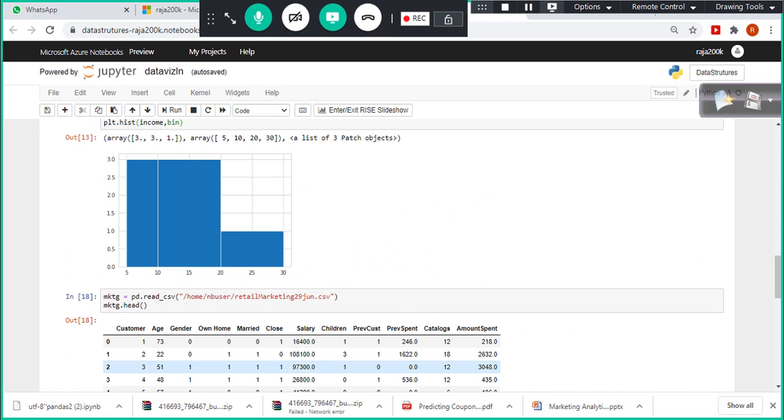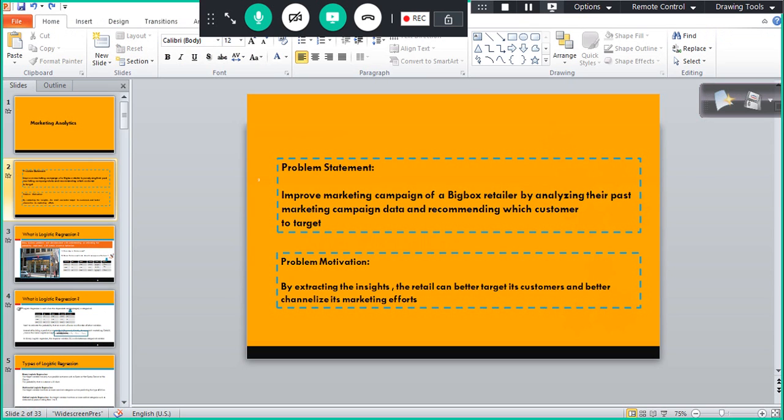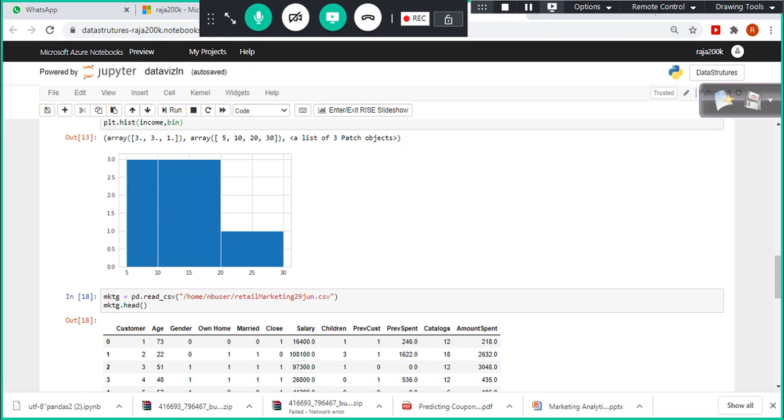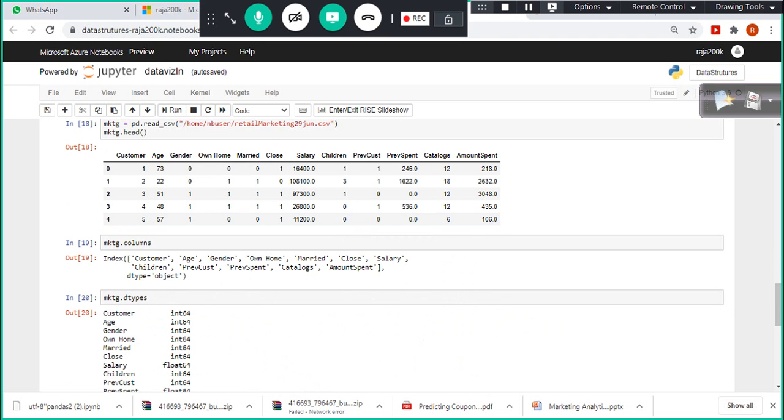The first thing is, we understand the problem statement. The data set was given to us, and they want us to recommend which customers they are supposed to target in terms of sending the catalogs. Because if they blindly send the catalogs to their entire customer base, they don't have the money. As a marketing manager, your budget is just $2,000, but you cannot send the brochure to each and every customer. 0.5 million customers, even if you spend $1 each, you are supposed to spend 500,000, but your budget is just 2,000 only.